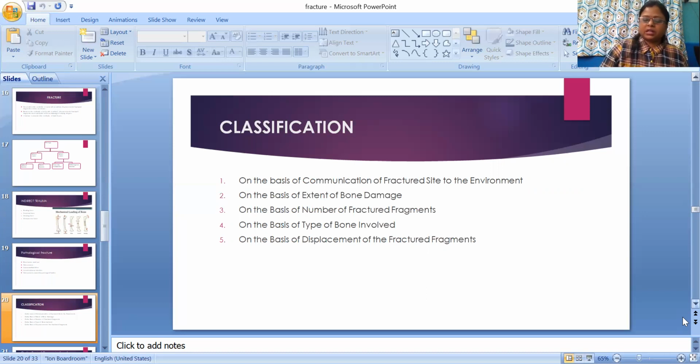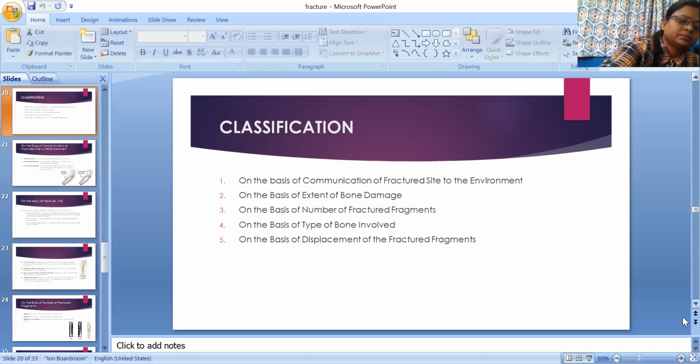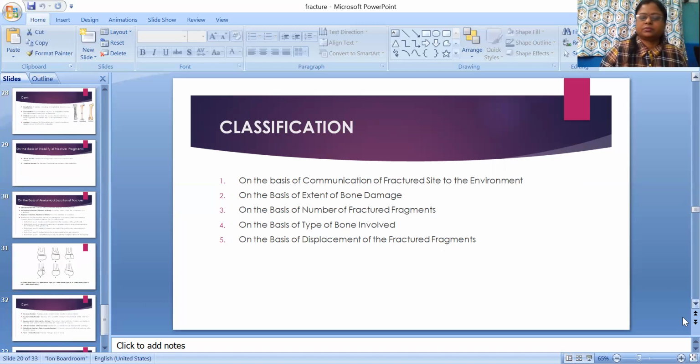So these are the classifications, and you should remember them.